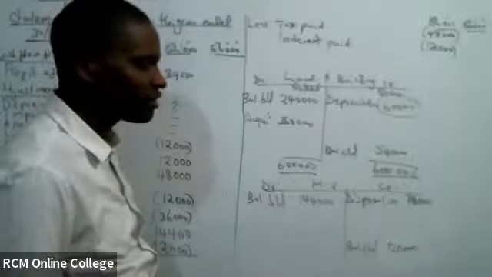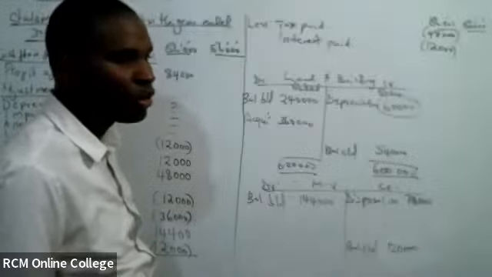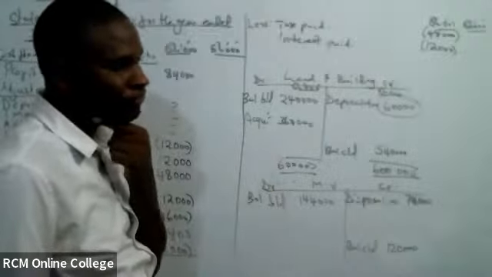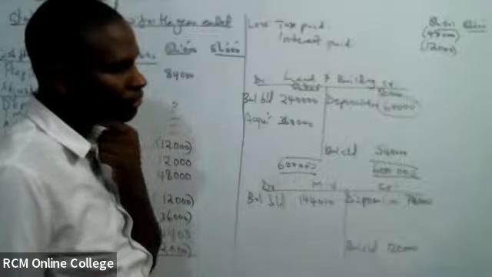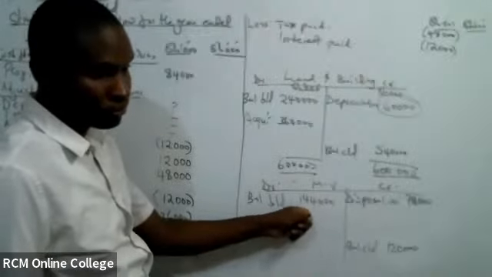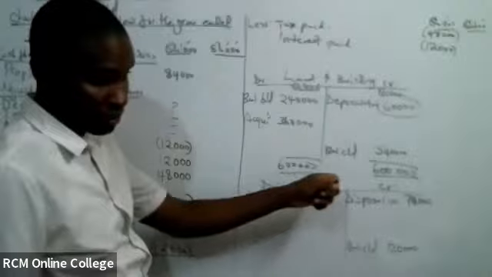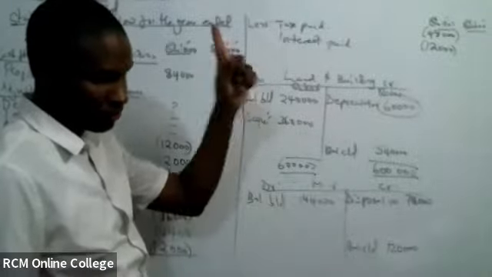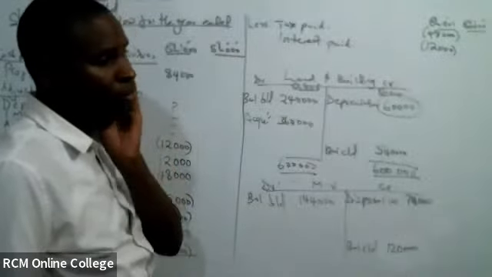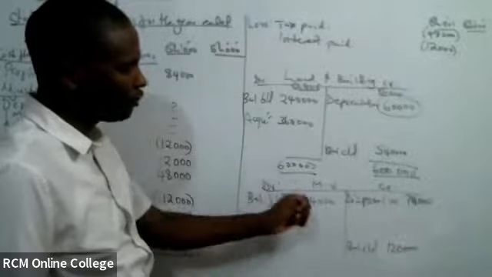And we were taught to use the straight line method. No, reducing balance. And what is our cost? Cost ya hii motor vehicle ni ngapi? 144,000. Hiyo ndio 144 mwanzo. So what is the reducing balance method?